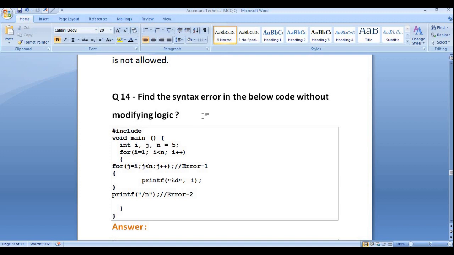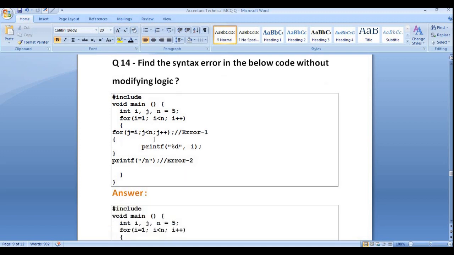Find the syntax error in the below code without modifying the logic. So you can see properly, we are using two for loops, two inner for loops you can say. For the first for loop, it's fine. For the second for loop, if you see carefully, we are using a semicolon here, and again we are printing something, then again we are printing in order to move the execution to the second line. That means we want to print this in a new line. So what is the error?